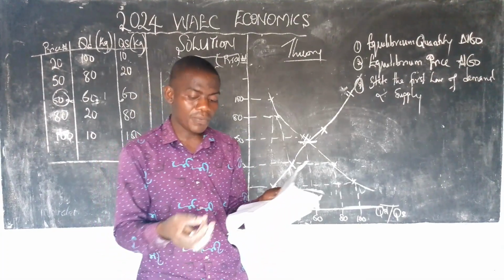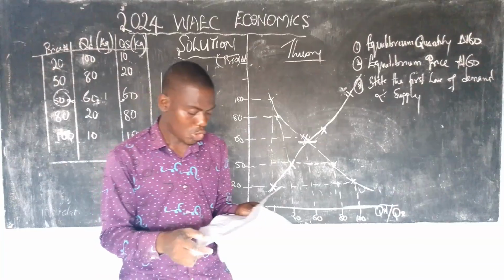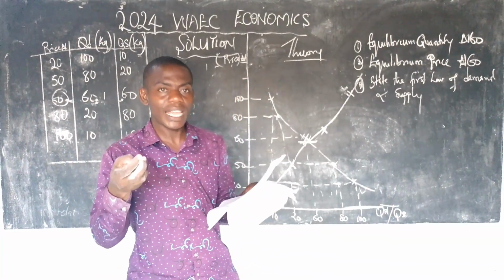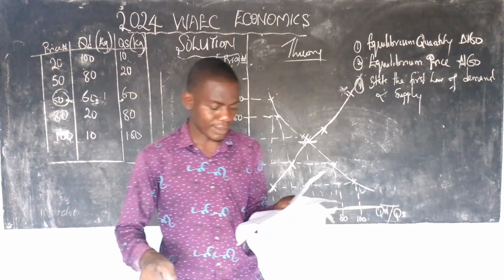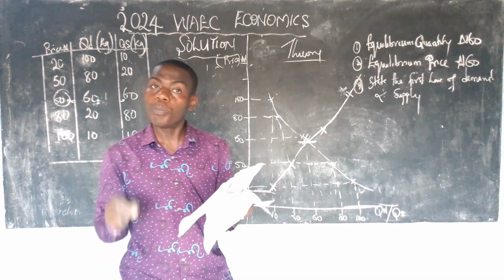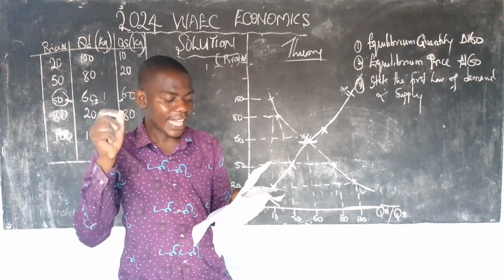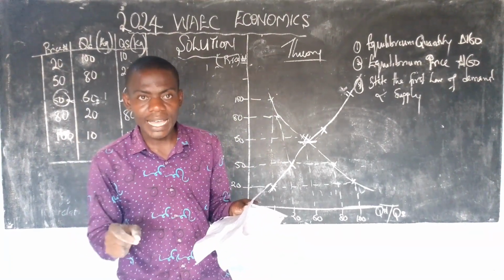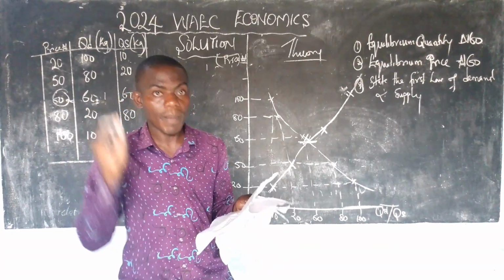A, Alfred Marshall. B, David Ricardo. C, Professor Robinson. And D, none of the above. I hope you know that B is the answer. David Ricardo said that economics is a material science.